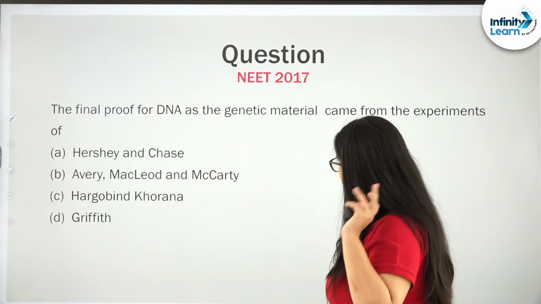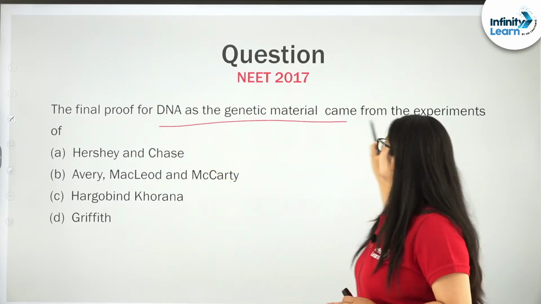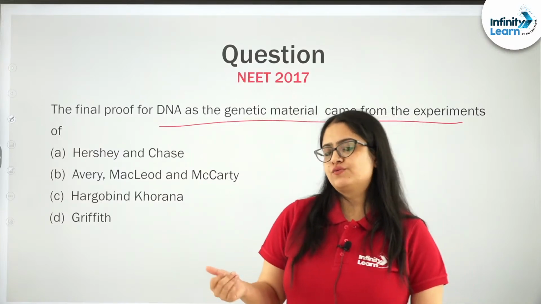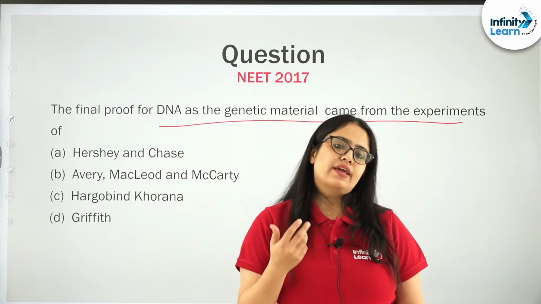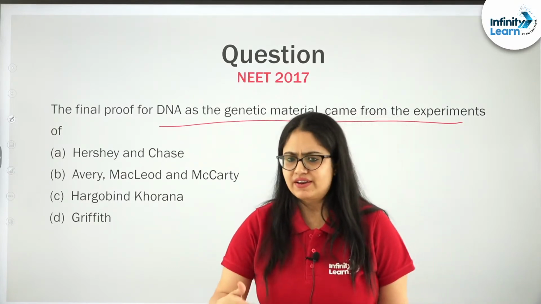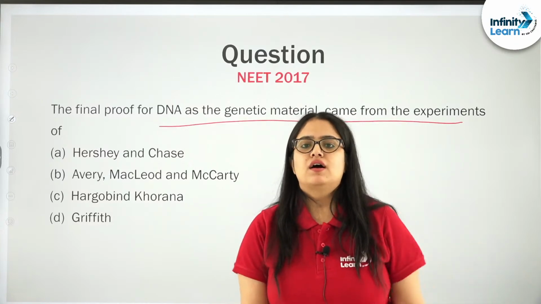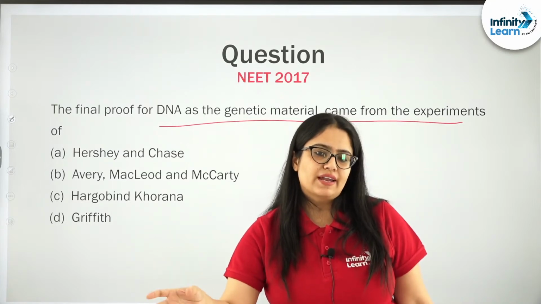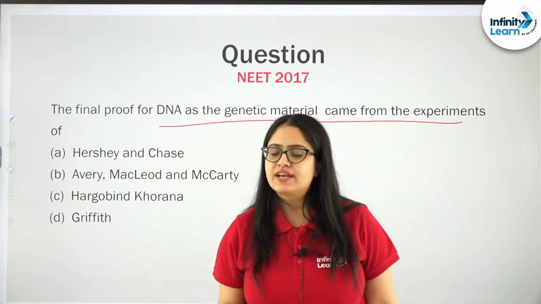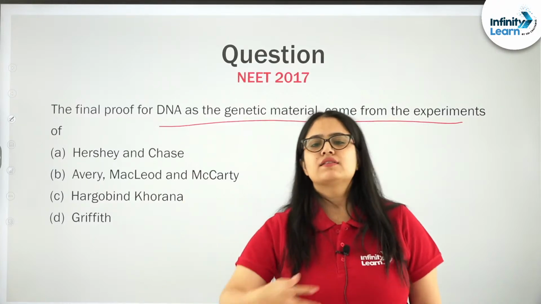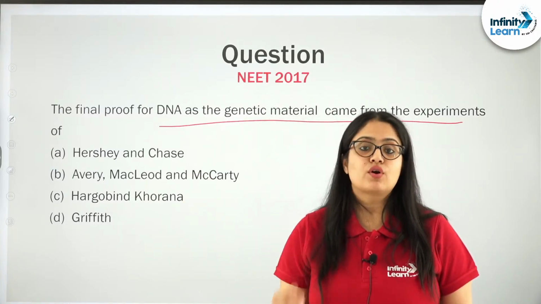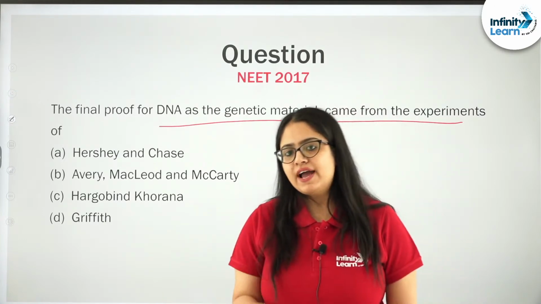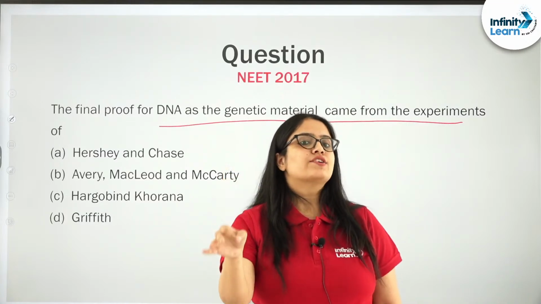Next question, the final proof for DNA as the genetic material came from. See students, Griffith did his transformation experiments, then MacLeod, Avery, McCarty also did their biochemical characterization of the chemical that was transforming the live R into S type of character in the Griffith experiment. These three scientists worked on that, but still the scientists of their time were not convinced that DNA is the genetic material for at least the majority of living organisms. Then finally who came? Hershey and Chase.